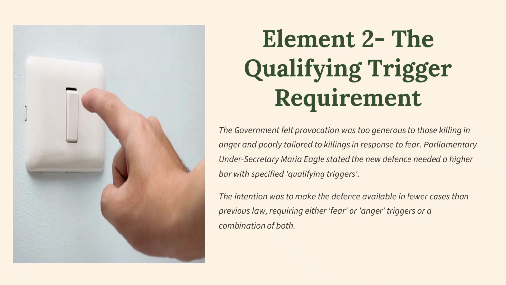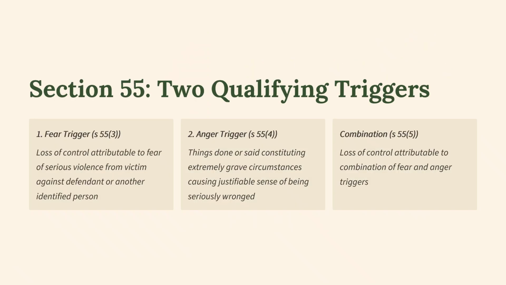And it's a bit like a switch. So section 55 refers to two qualifying triggers. Fear trigger: loss of control attributable to fear of serious violence from the victim against the defendant or another identified person. That could be a child of the family. Or the qualifying trigger could be an anger trigger: things done or said constituting circumstances of an extremely grave character, causing a justifiable sense of being seriously wronged. Or it could be a combination of both: loss of control attributable to a combination of fear and anger triggers.